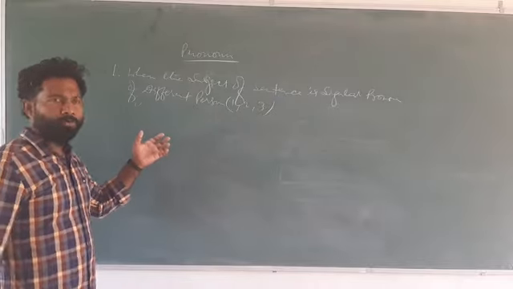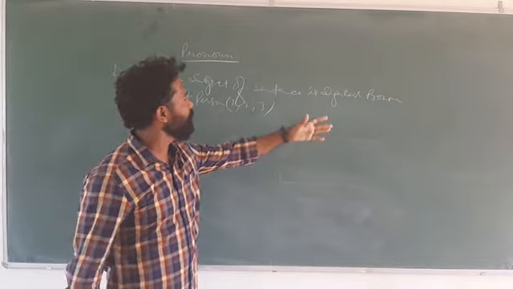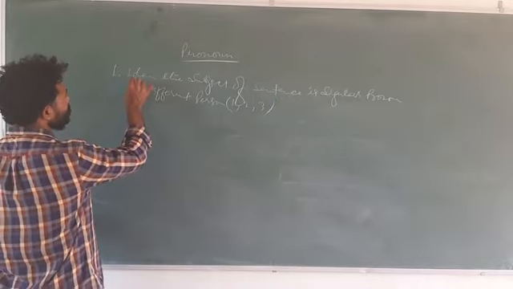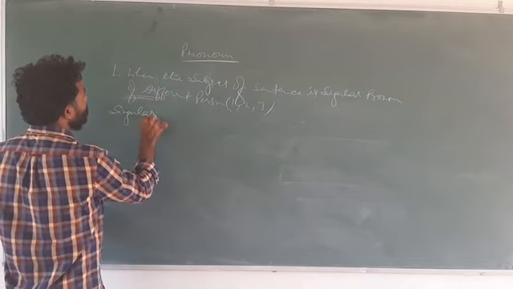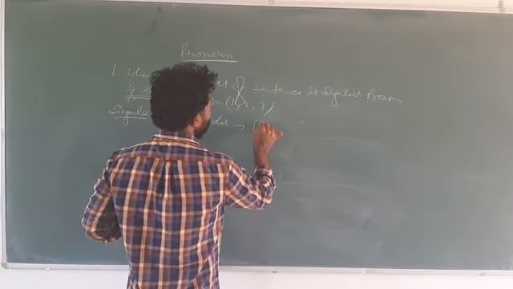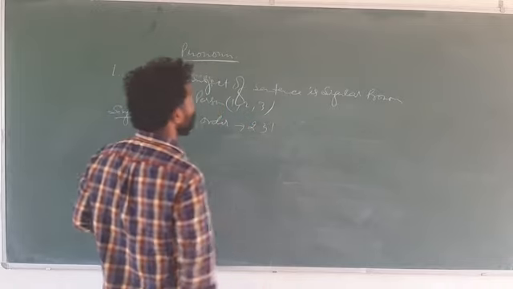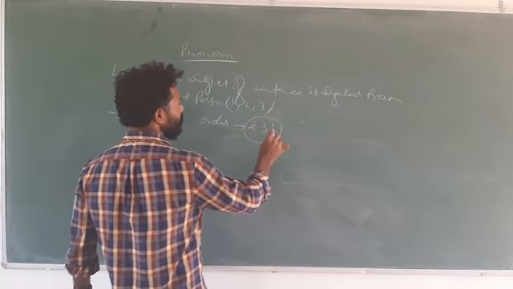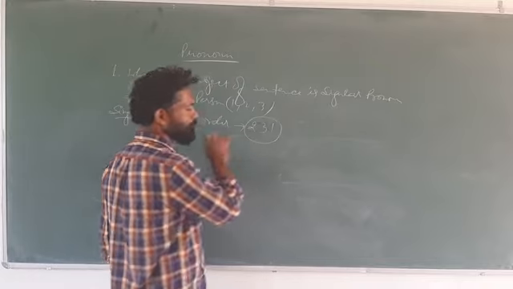So what is the rule? Rule number 1 says that when the subject of sentence is singular pronoun of different persons. So here the condition is that it is singular. Then the order is second, third, first: 2, 3, 1. What does 2, 3, 1 mean? First we need to write second person, then third person, and then first person.